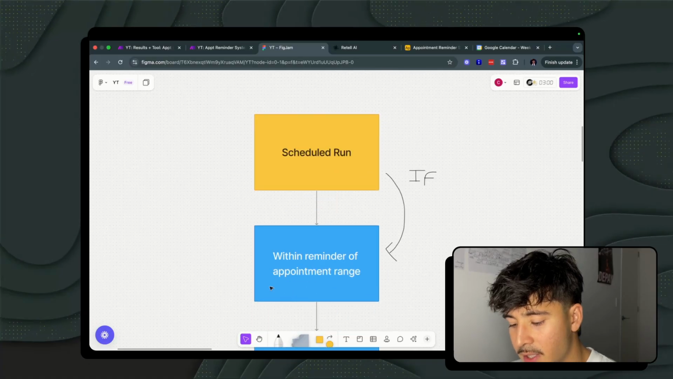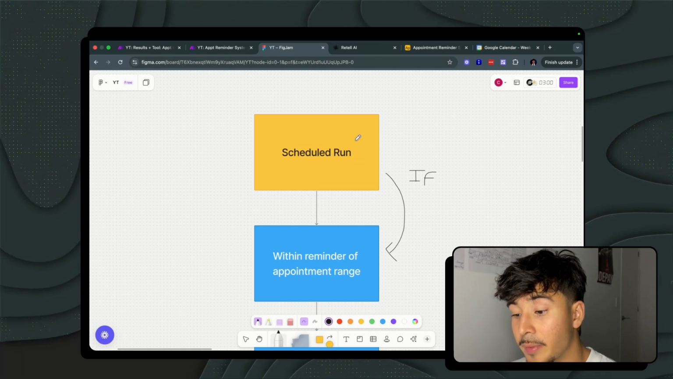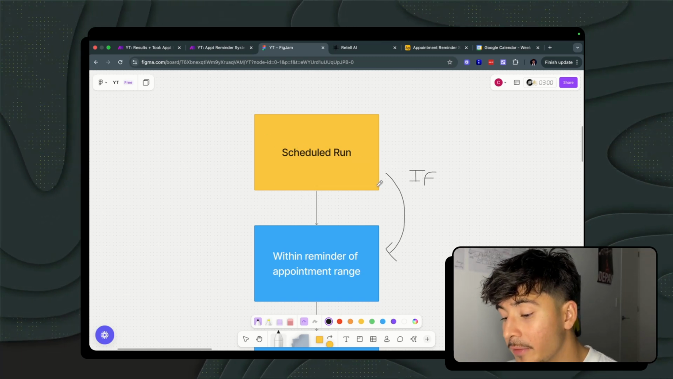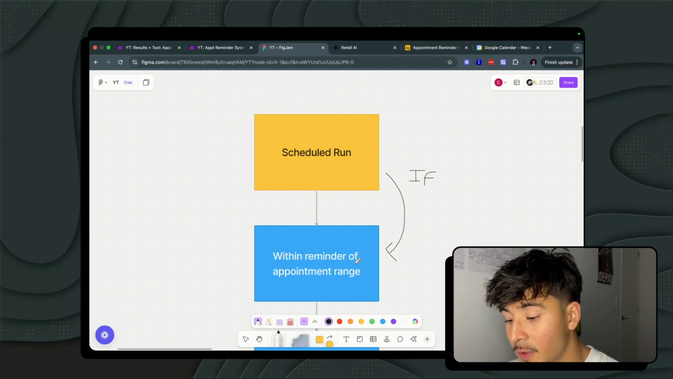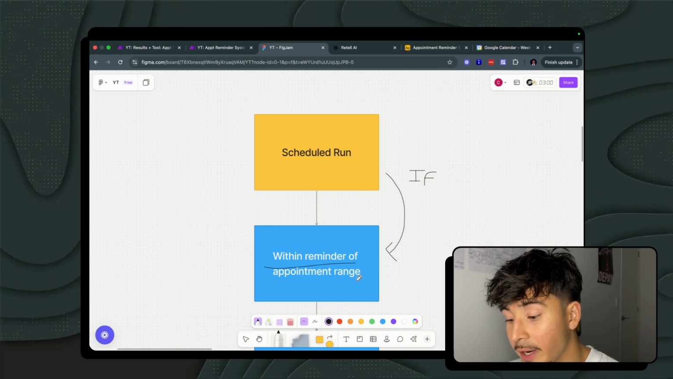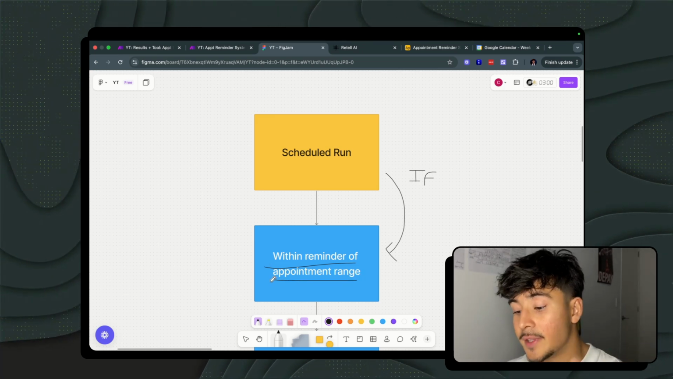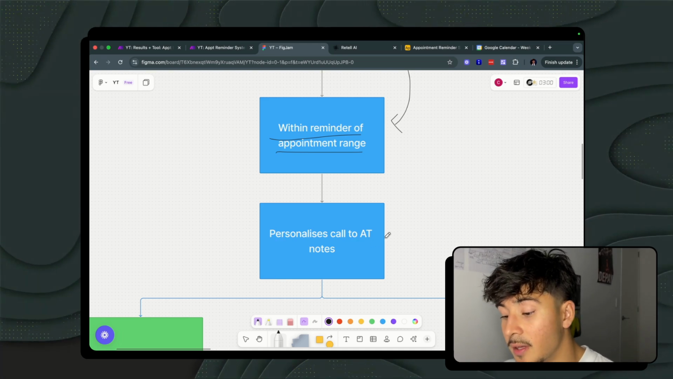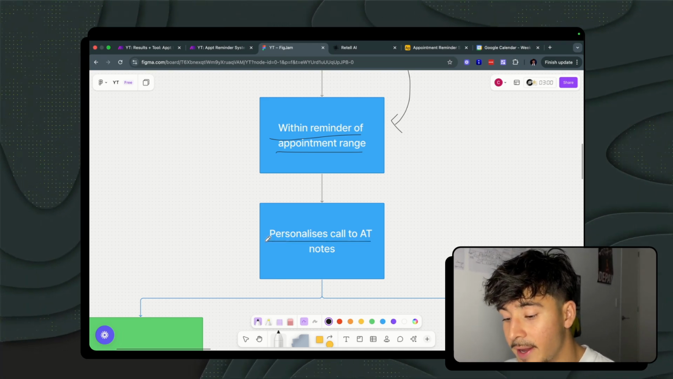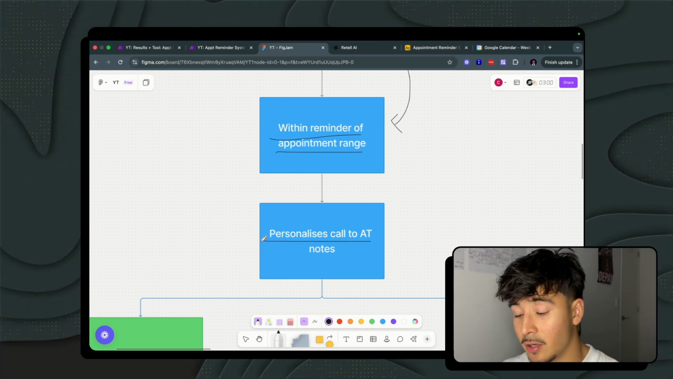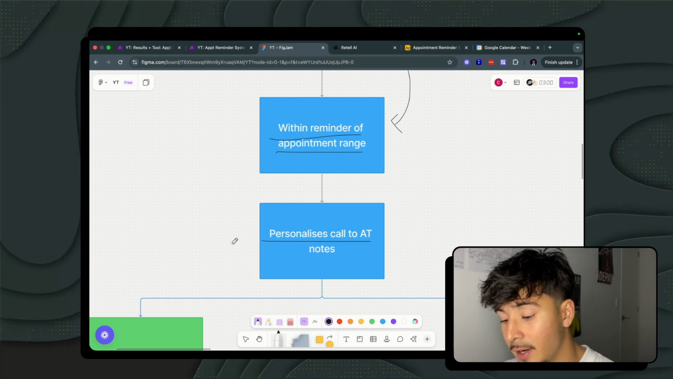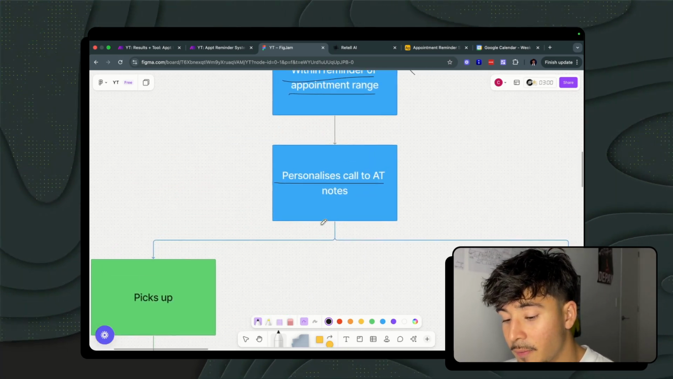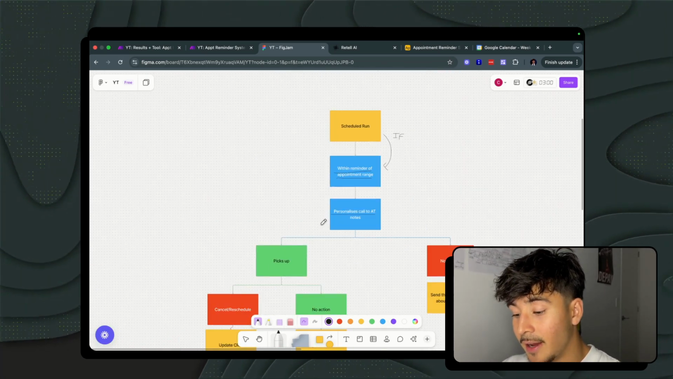All right, so the way this actually works is we have a scheduled run on Make.com. And if we have an Airtable field that falls within the reminder range of the appointment, so if it is a certain number of days before the appointment, then it calls the client or the prospect using the personalized notes within the Airtable. As I showed you, we had the marketing consultation, and that's exactly what the AI was able to tell me.